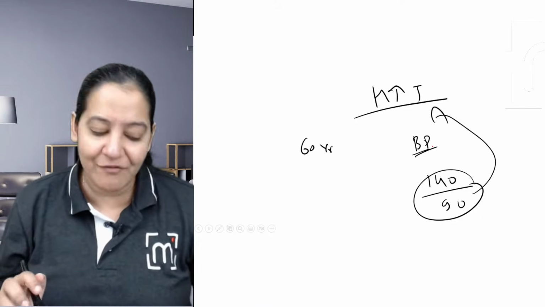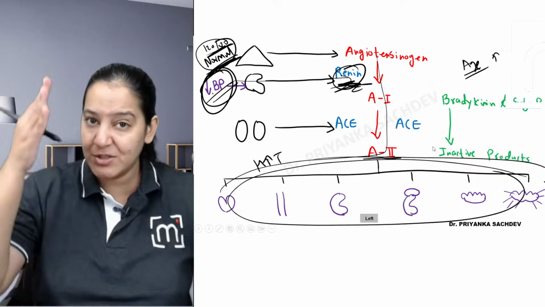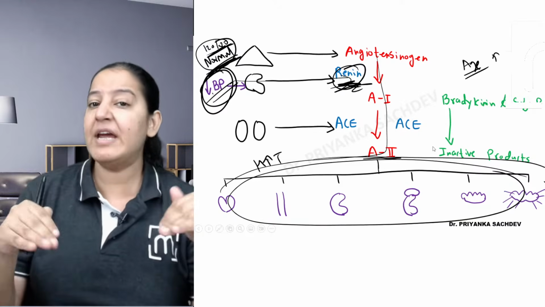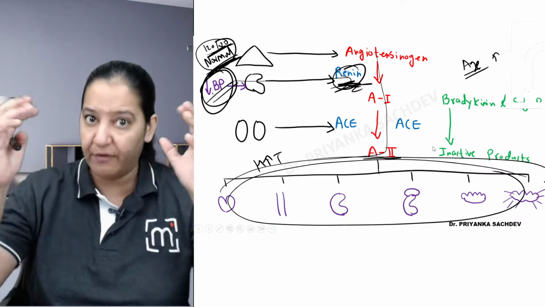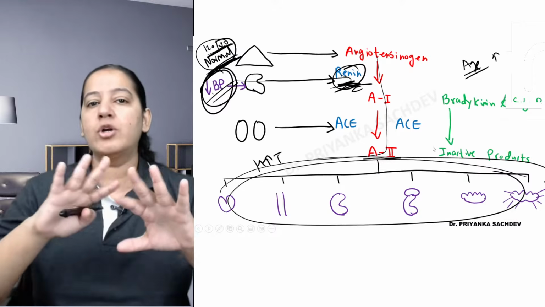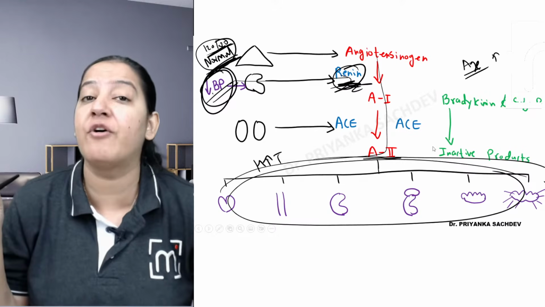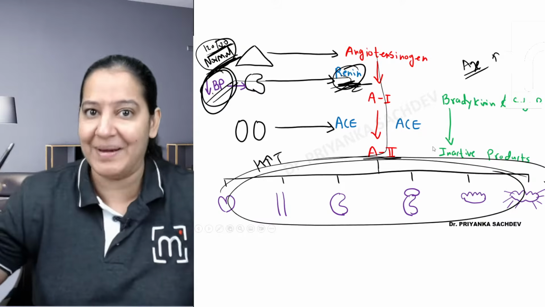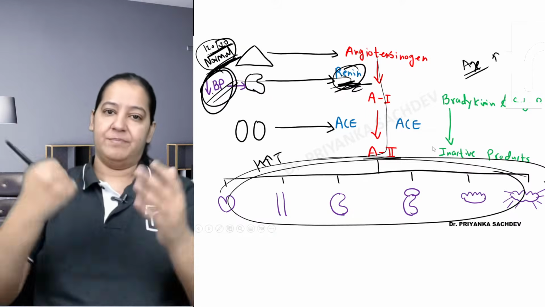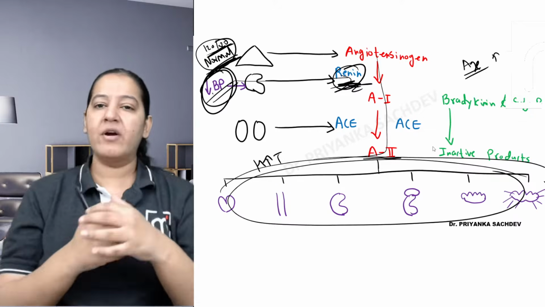You should know what is the cause of hypertension. The cause of hypertension is overactivity of RAAS. Now the person has increased blood pressure because of overactivity of the system in his blood. You want to inhibit the system. That's why the name of today's topic is inhibition of RAAS. I want to inhibit this family. At what level can I inhibit? Come on, at what level can I inhibit?